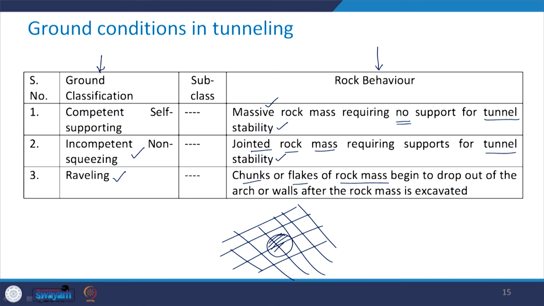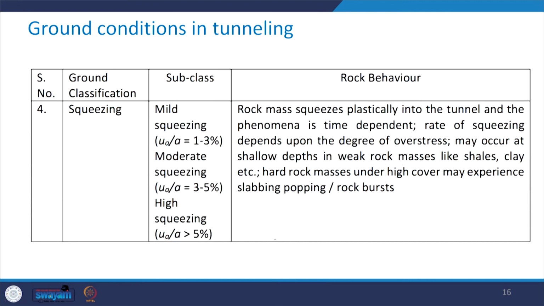This is what has been excavated. Now there can be a few blocks which are loose, either in the roof or at the side, which may either fall or slide along the tunnel wall. This kind of ground condition is called raveling.